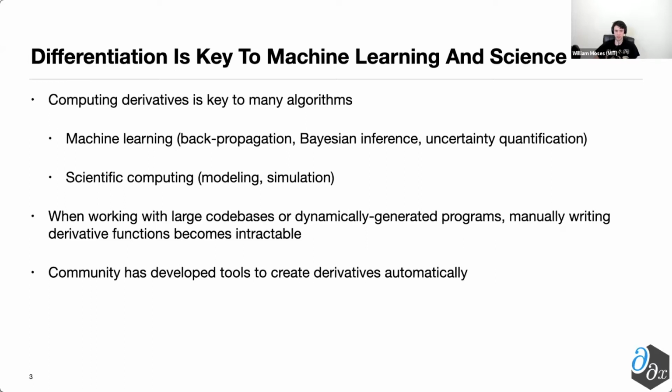In all of these specific areas, you can imagine trying to manually write derivatives by hand, but especially for large code bases, or if you have dynamically generated programs, manually writing all of these derivative functions quickly becomes intractable, in addition to the fact that it may not be the most high-performant way to do it. As a consequence, the community has developed a variety of tools to be able to take an existing program and generate a function that computes the derivative of that automatically.